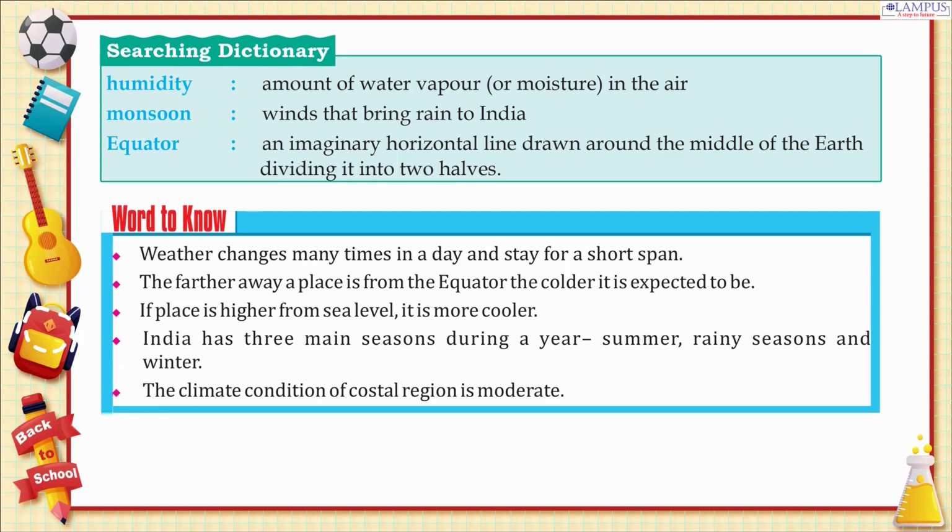Word to know. Weather changes many times in a day and stays for a short span. The farther away a place is from the equator, the colder it is expected to be. If a place is higher from sea level, it is cooler. India has three main seasons during a year: summer, rainy season and winter. The climate condition of the coastal region is moderate.